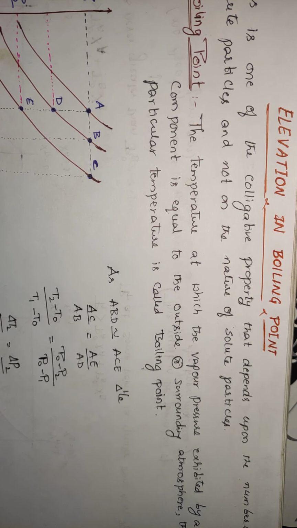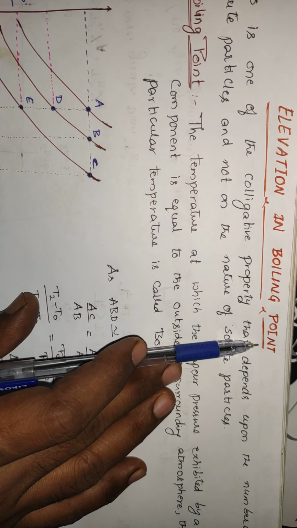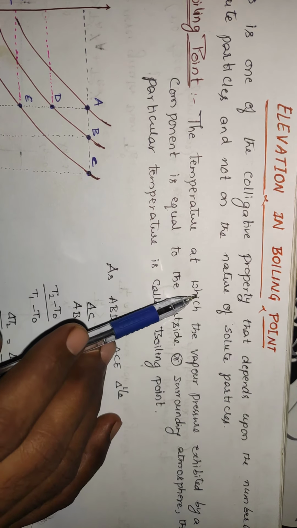Today in this lecture we are going to deal with the elevation in boiling point. Before going into this content, we should know what is meant by colligative property. Already in one of the lectures I have said that colligative property is that property of the solution which depends upon the number of solute particles, but not on the nature of the solute particles. Clear?